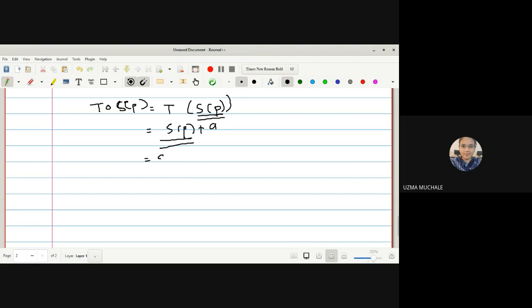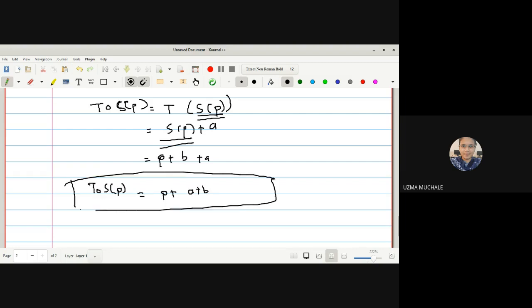Now S of P is also a translation, S is a translation. So I can have P plus B plus A. But we know that A and B are constant numbers. So we can write them as P plus A plus B because it satisfies the abelian property. Real numbers satisfy the abelian property, no? So here we can have T composite S is also a translation by the vector A plus B.